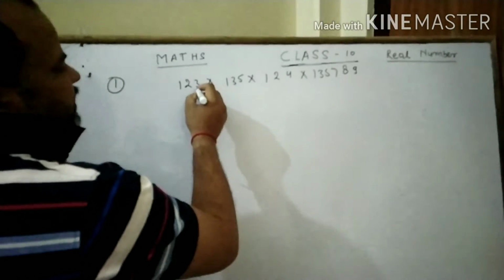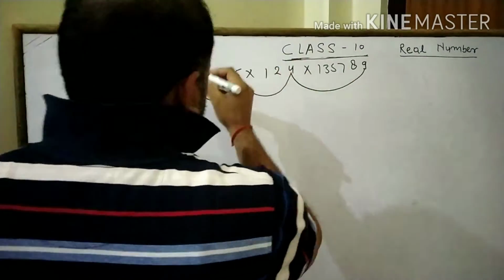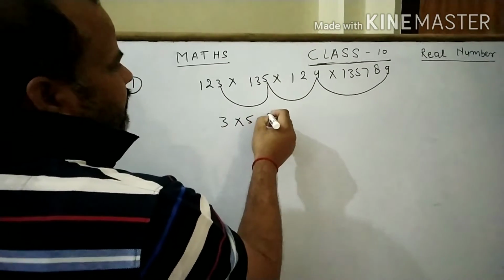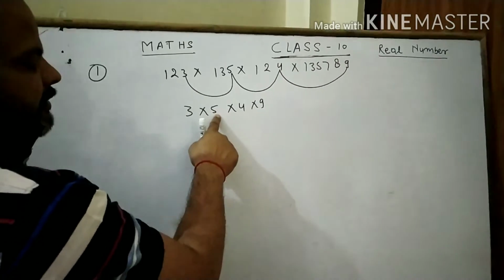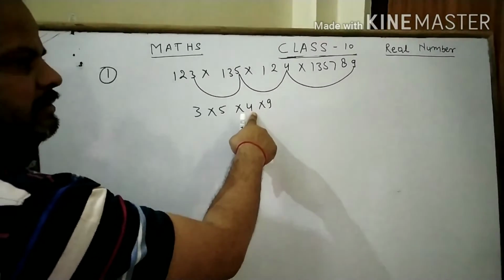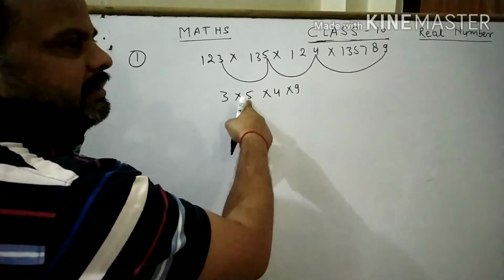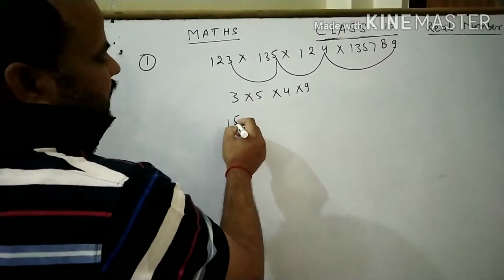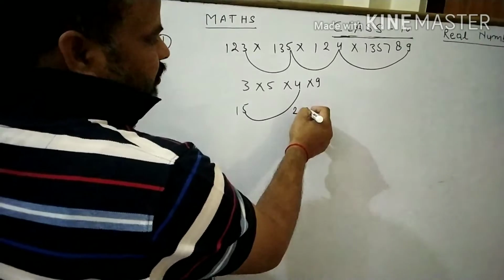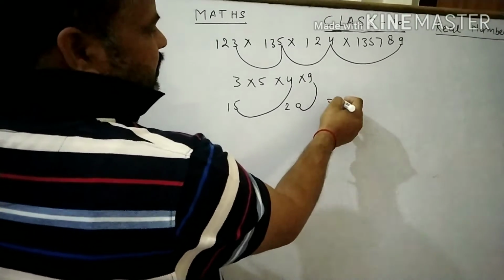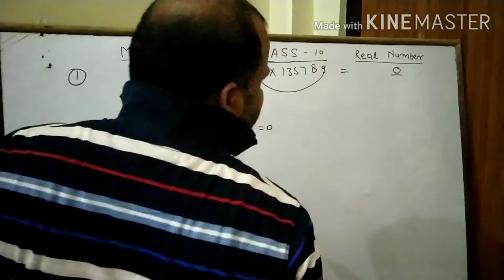In this multiplication, we can multiply only the ones places. Clear? Then see, 3 into 5 into 4 into 9. 3 times 5 is 15, and in 15 the ones place is 5. 5 times 4 is 20, and the ones place is 0, and 0 times 9 is 0. Then in this product the ones place or unit place is 0.